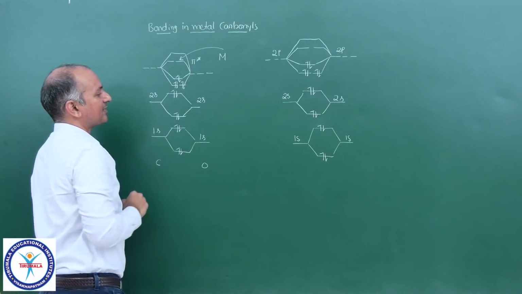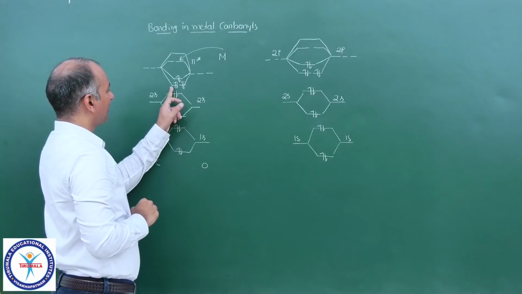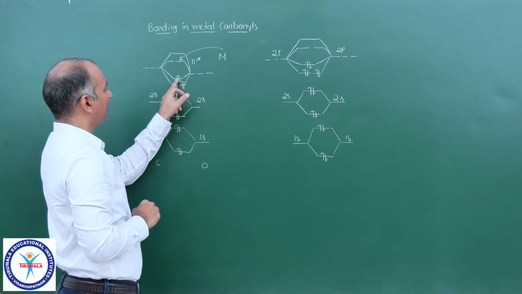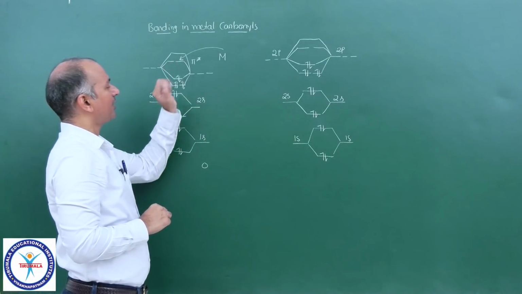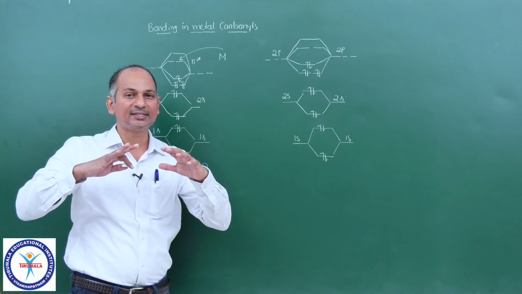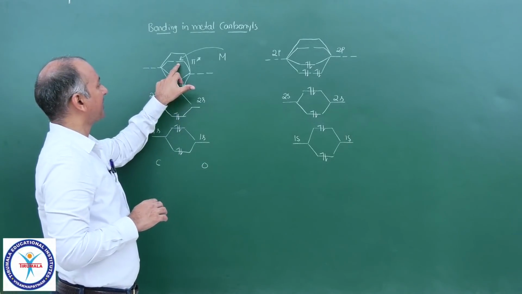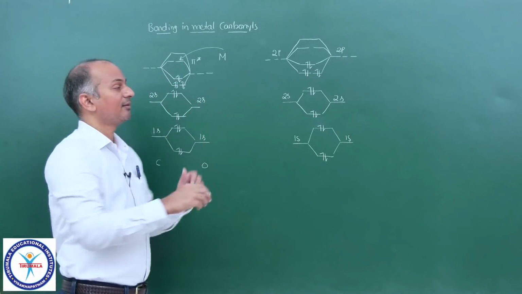Sigma, sigma star, sigma, sigma star, these two are pi, this is sigma, and those two are pi star, and this is sigma star. So the lowest energy vacant orbital available in carbon monoxide is this pi star 2p.